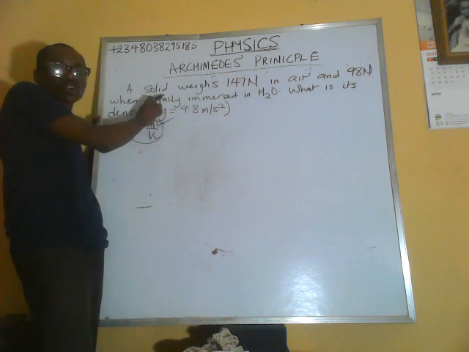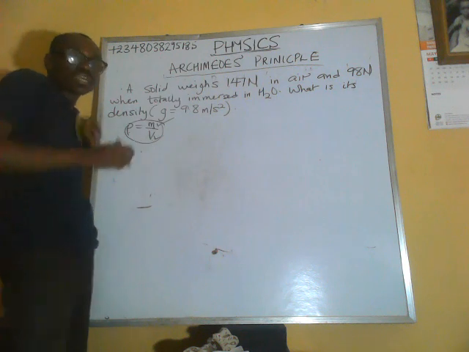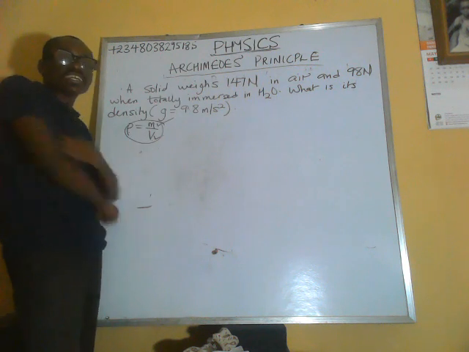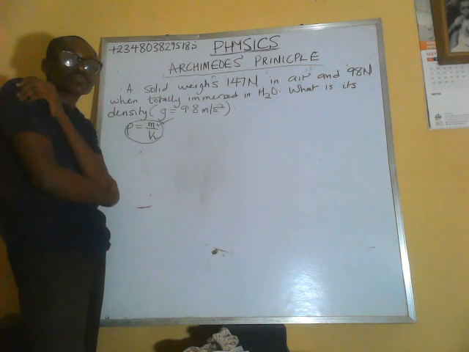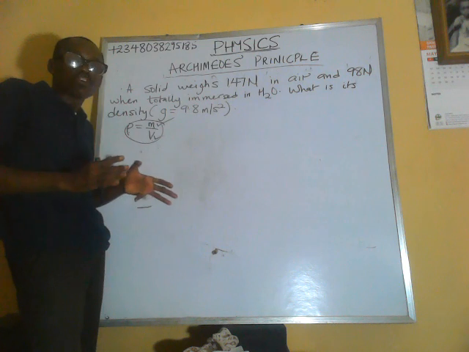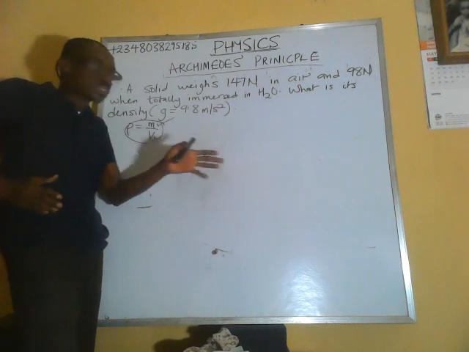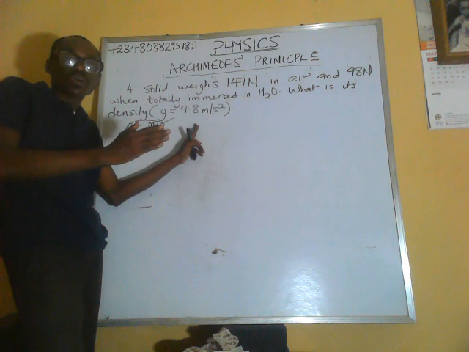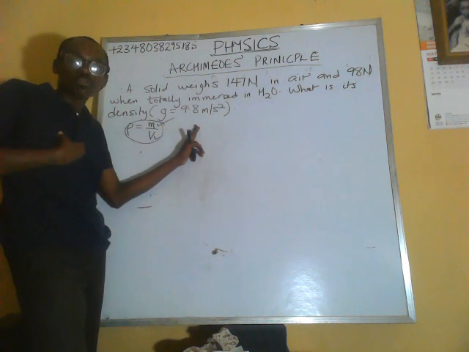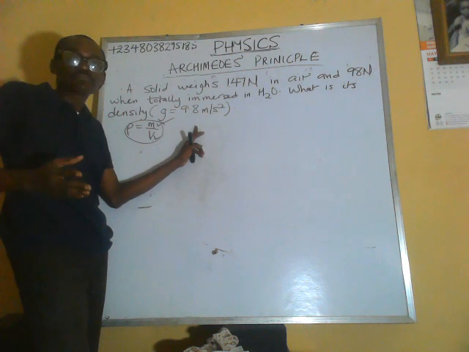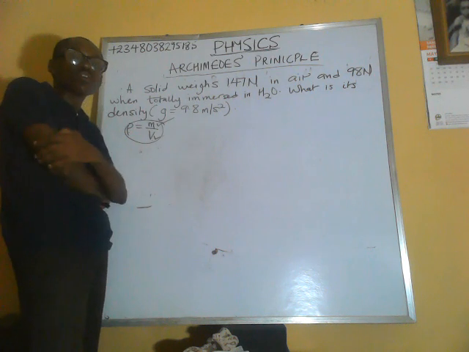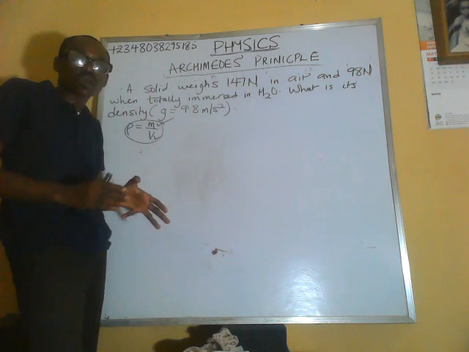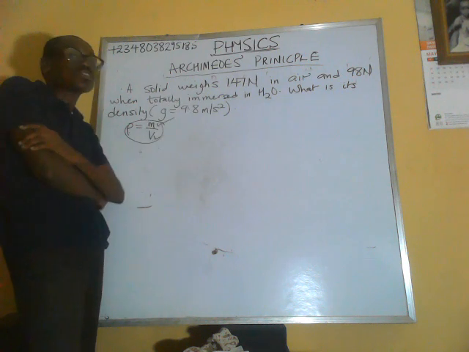Now they told us that the solid is totally immersed in water. That means the entire volume of that solid is completely submerged in water. So if the entire volume is submerged in water, that means this body is going to displace an amount of water equal to its volume. So if we can calculate the volume of displaced water, then definitely our problem is solved. We can then get the volume. The volume of displaced water which we calculate is equal to the volume of this solid.